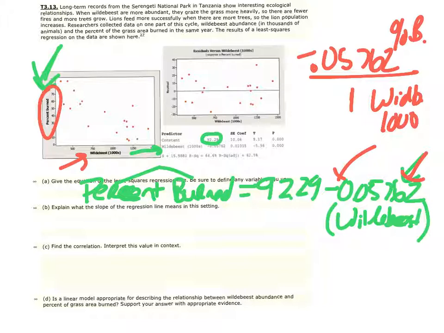I'm just going to start down here and just say for every 1,000 wildebeest, the percent of the land burnt is going to decrease by 5.762%. That is how you can interpret the slope.